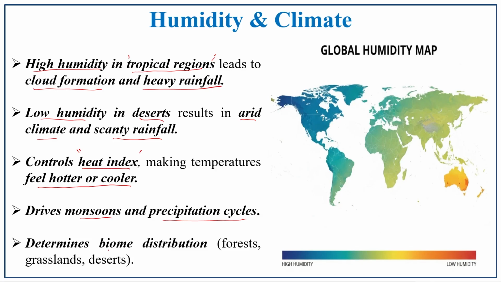It also determines the biome distribution. Once humidity is favorable, there will be luxuriant vegetation. In the tropical region, you all know that the vegetation is luxuriant. So humidity supports vegetation in that particular region.